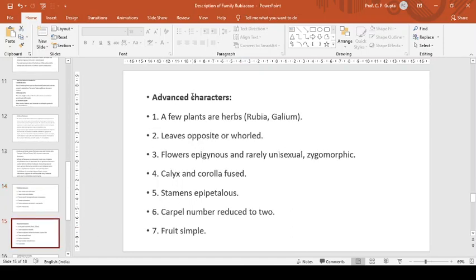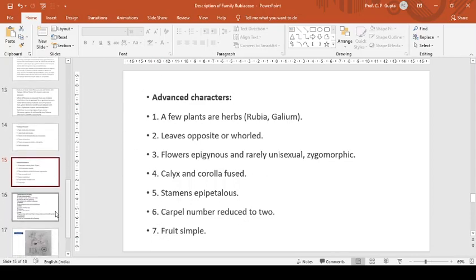Now we come to the advanced characters of this family. A few plants are herbs, Rubia, Galium, etc. Leaves opposite or whorled, flowers epigynous and rarely unisexual, zygomorphic, calyx and corolla fused, stamens epipetalous, carpel number reduced to 2, and fruit simple. These are advanced characters of the family.